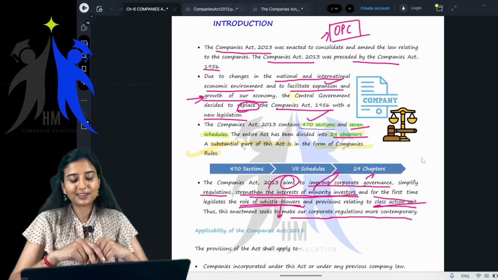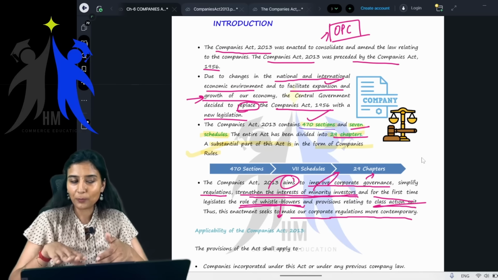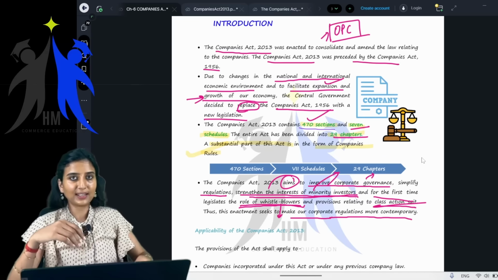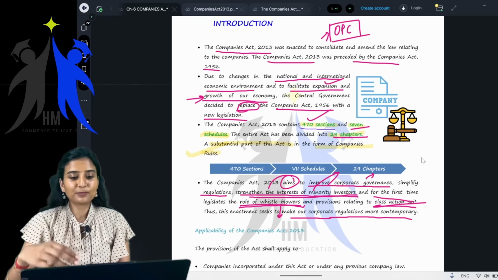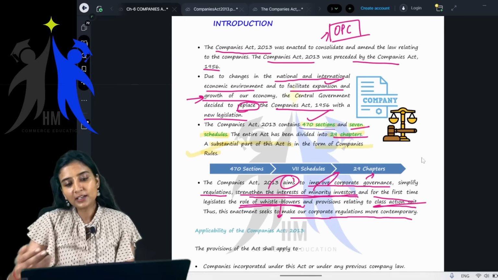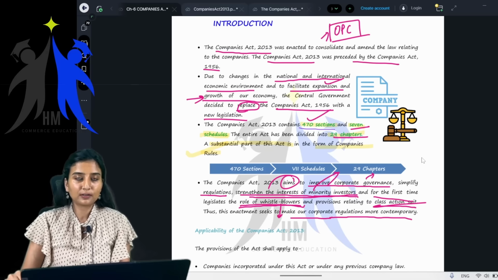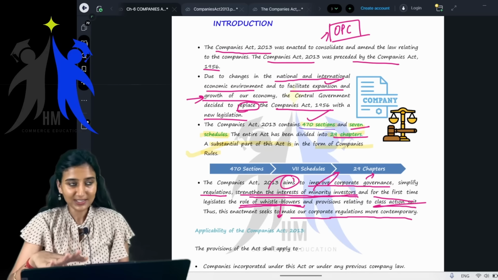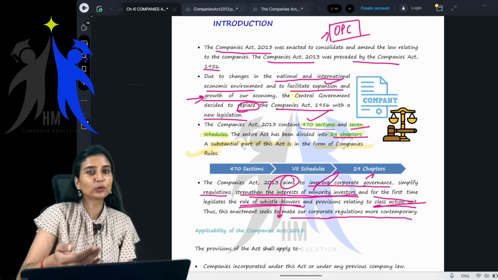Okay, this you might not understand now. If I tell you that Companies Act is very easy, you will feel like, ma'am, there are so many pages, it's very difficult for us to read and recollect all of this in the examination. Students, I can understand, because at your level this is more.